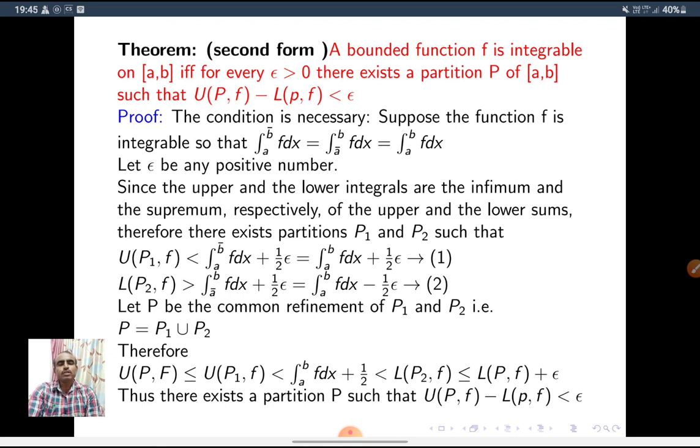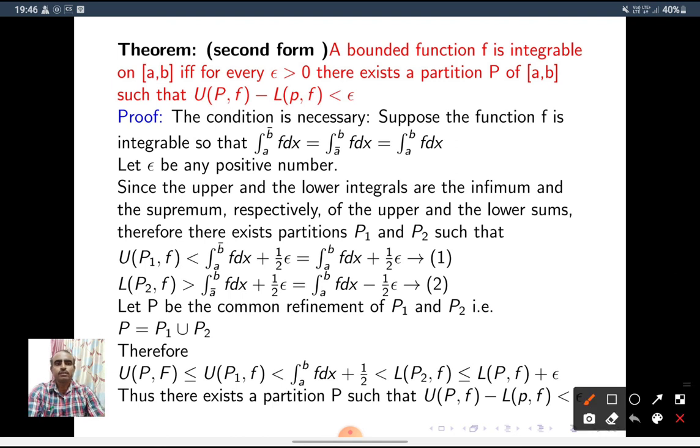UP1F is less than the integral of f dx plus epsilon by 2, which is less than LP2F plus epsilon, which is less than or equal to LPF plus epsilon. So there exists a partition P such that UPF minus LPF is less than epsilon.